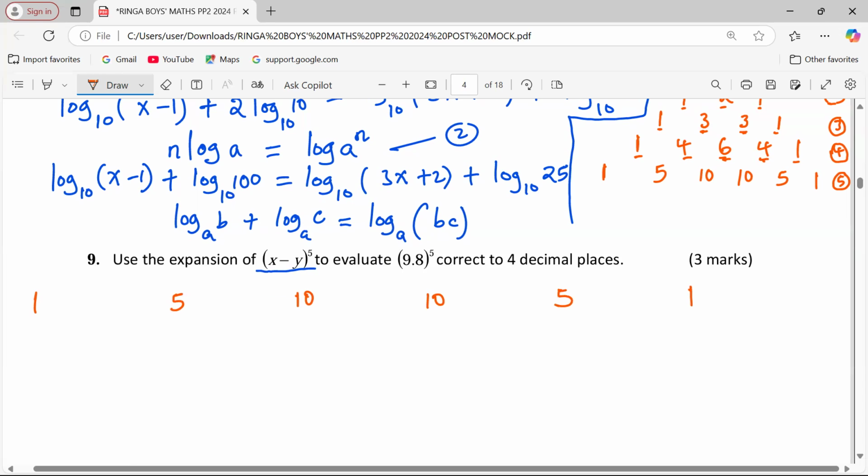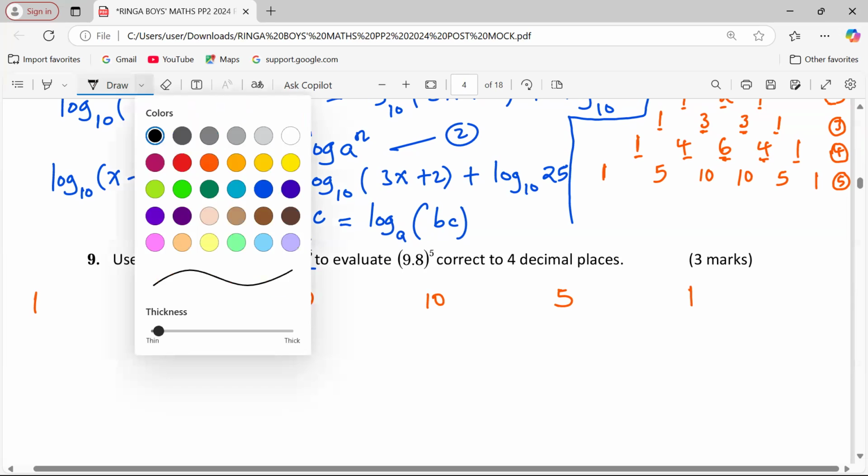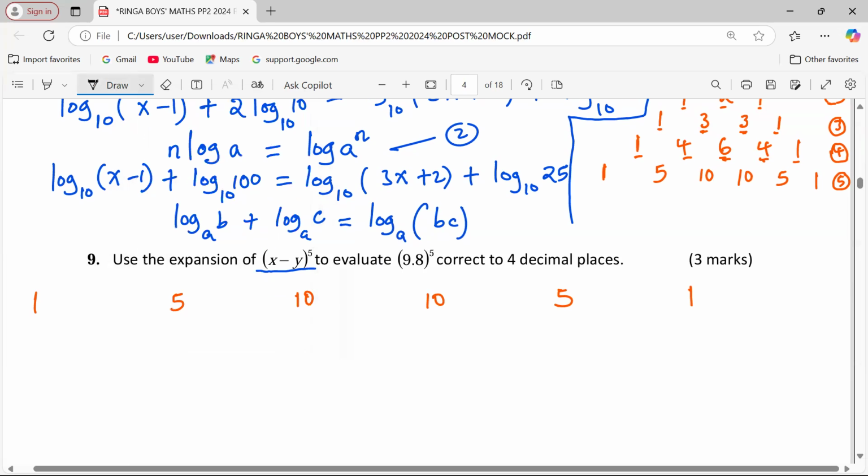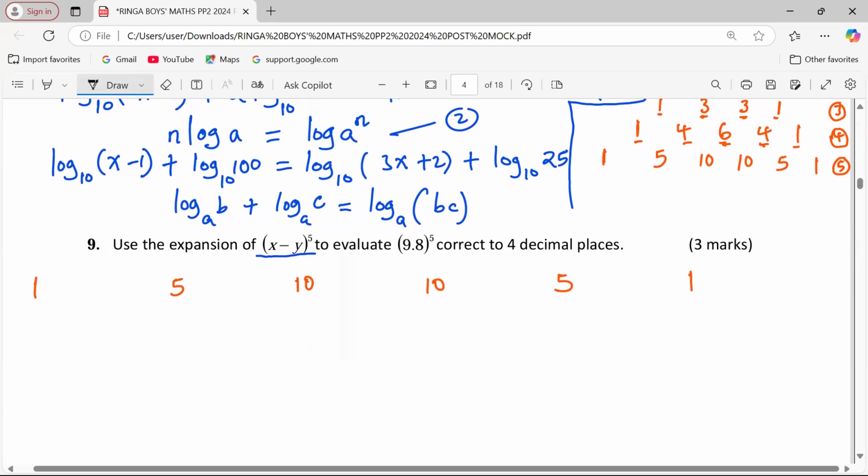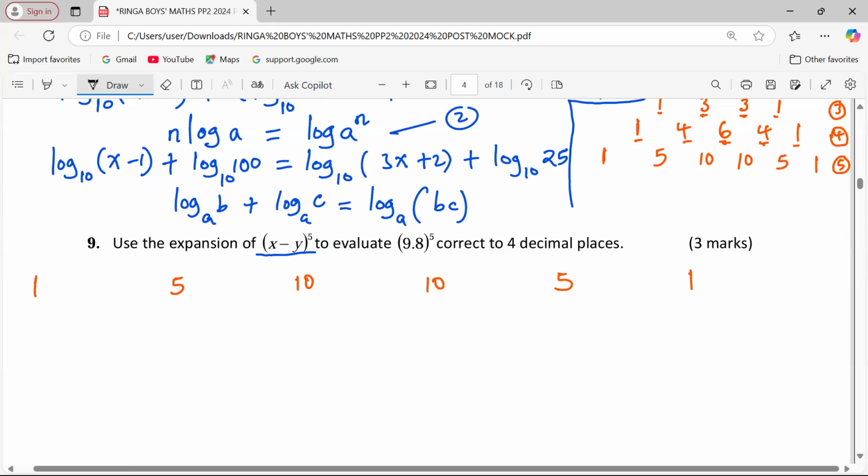It's good for you to remember that all these coefficients of power 5, power 6, power 7, power anything, can still be read from the four figure tables, I think on page 28, somewhere there. Now we are expanding (x − y)^5. The first term is x raised to the full power of 5, and negative y is raised to power 0.